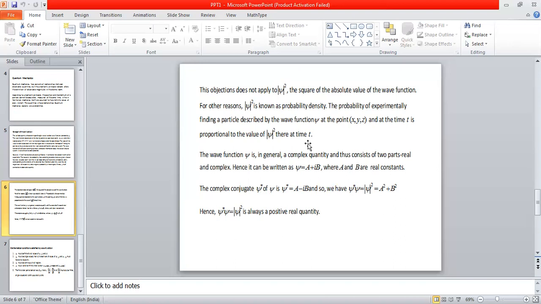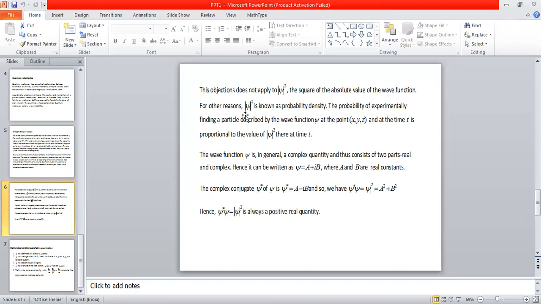So this probability of finding the particle at a given place and at a given time is not directly dependent on psi, it is directly dependent on modulus of psi square, because modulus of psi square is a real quantity as well as a positive quantity. So that's why modulus of psi square is a measure of probability density, the probability of finding the particle within a unit volume. We shall discuss this in detail a little later.